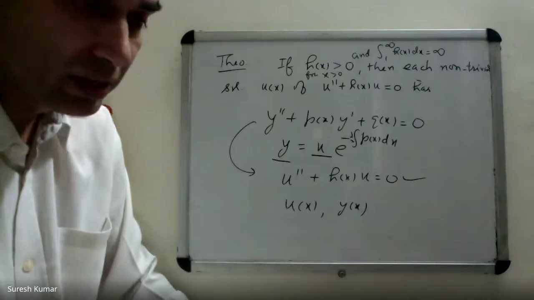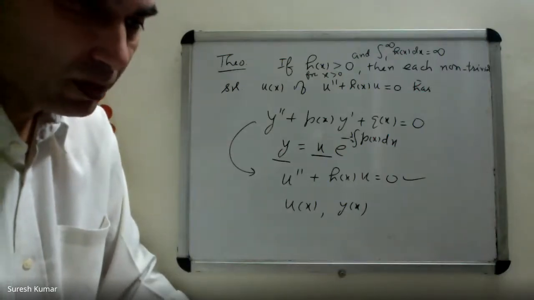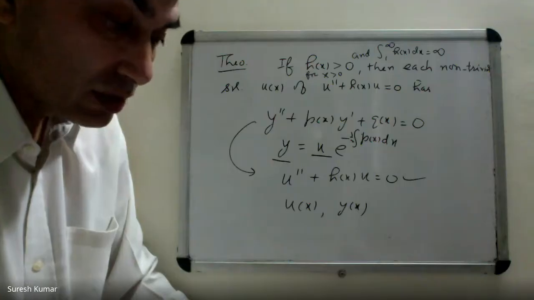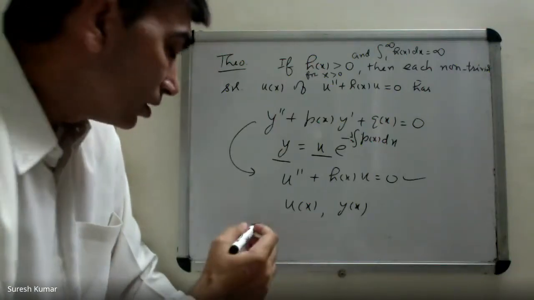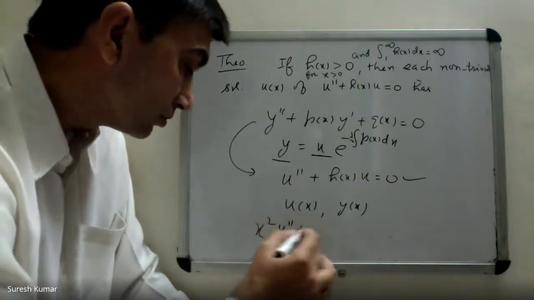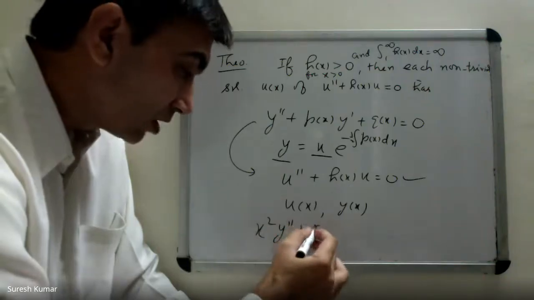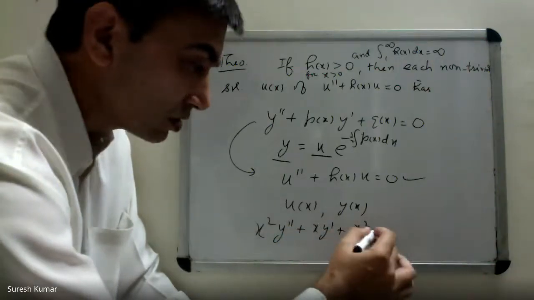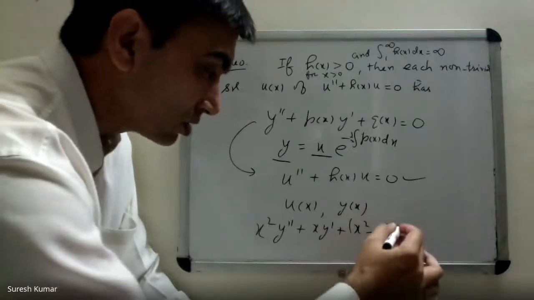We are interested in the oscillatory behavior of the solutions. What is the significance of this? Where would we use these equations? Significance is that we will discuss in the next lecture. There is a differential equation x square y double prime plus xy prime plus (x square minus n square) y equals 0, where n is a constant.